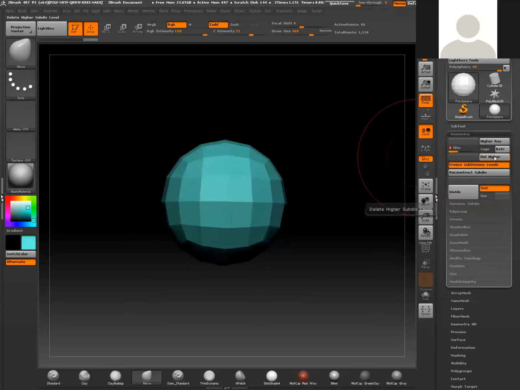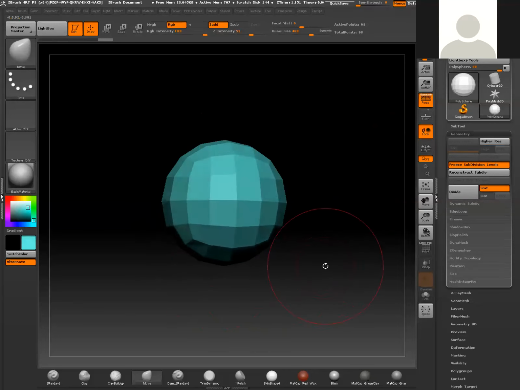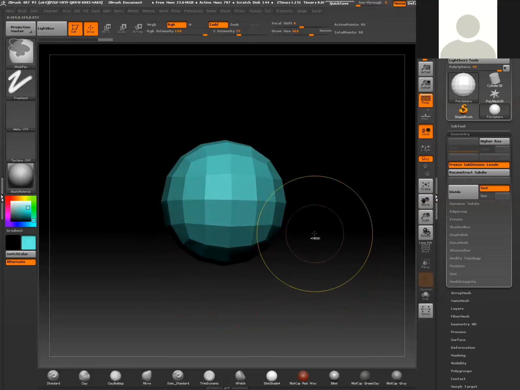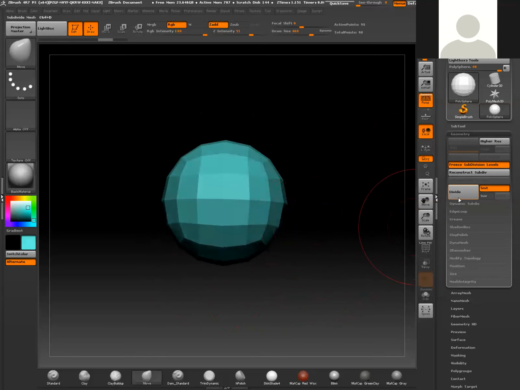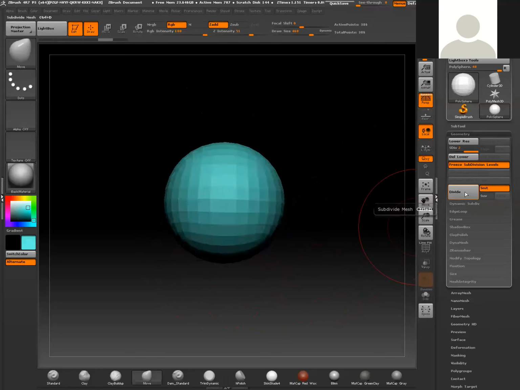Now, I'm going to go ahead and delete the higher versions. So now it's as if there's no subdivisions on this. And if I wanted to start from scratch and apply a subdivision, I have one of 2 ways to do so. I can either A, hit Control D on my keyboard, and that will go ahead and subdivide it. Or if I undo that, Control Z to undo, I could also just hit this divide button, and it'll basically subdivide it. So right now, I'm going to subdivide. Let's do it to subdivision level of 4.